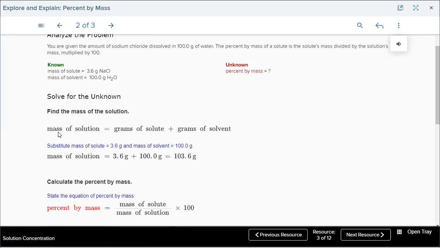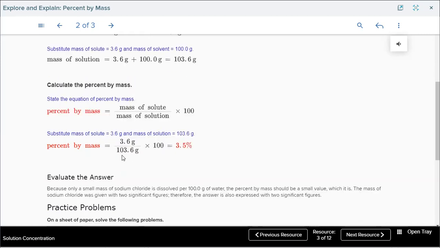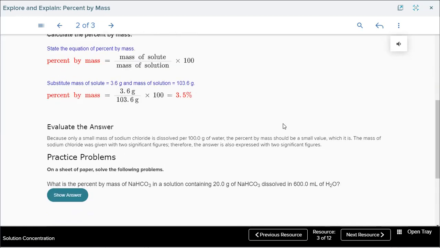First we are going to find the mass of solution, which equals grams of solute plus grams of solvent: 3.6 grams plus 100 grams equals 103.6 grams. So percent by mass equals mass of solute divided by mass of solution times 100. So 3.6 divided by 103.6 times 100 equals 3.5. So the percent mass of sodium chloride in this solution equals 3.5.